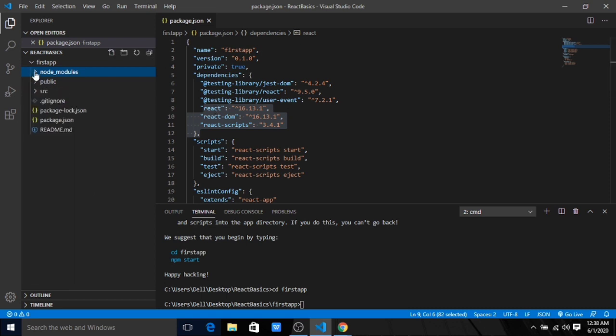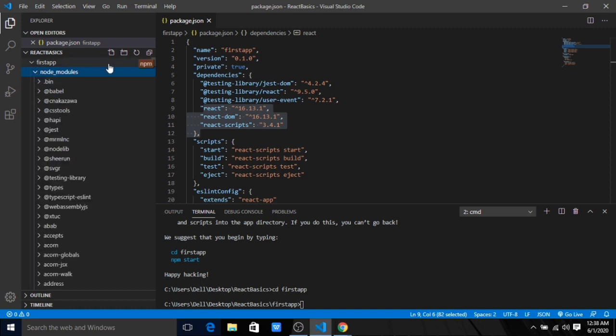One more thing I want to tell you guys is what I did to create this React app: npx create-react-app and then the app name. So what is this npx? Maybe you have seen something called npm before. What is this npx, and why not npm? In two ways we can create a React app. The first thing you can do is use npm.